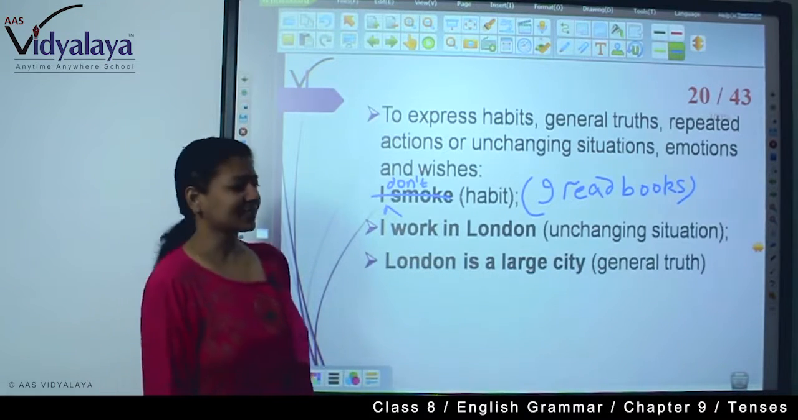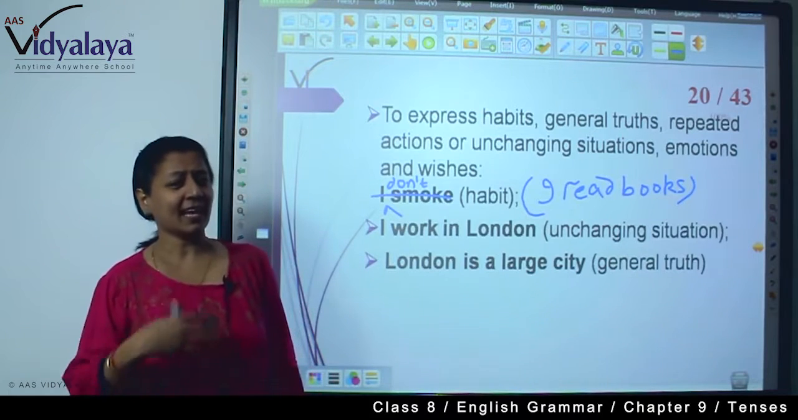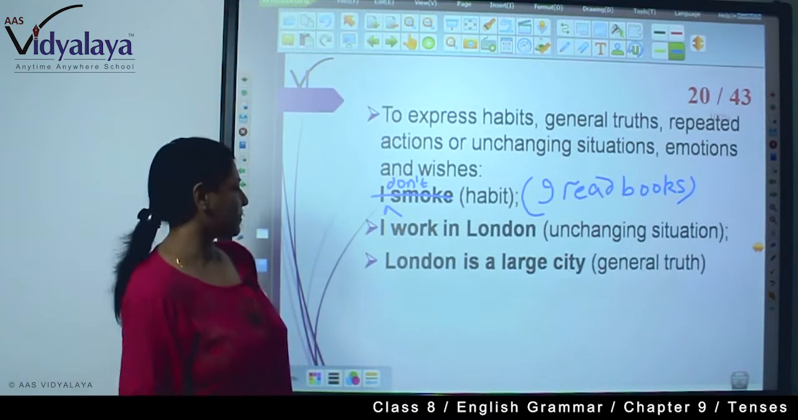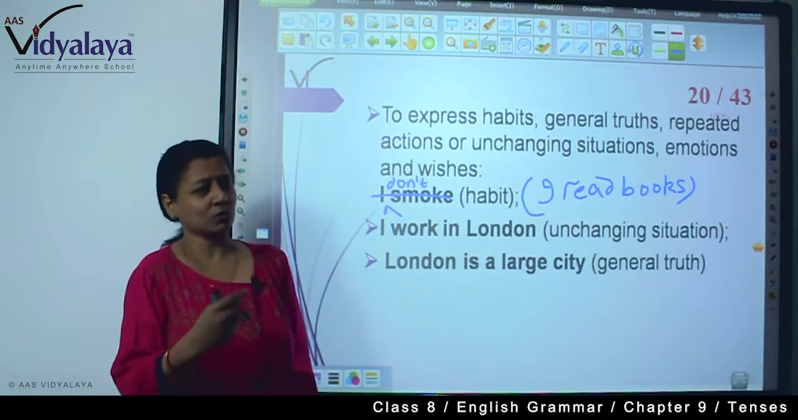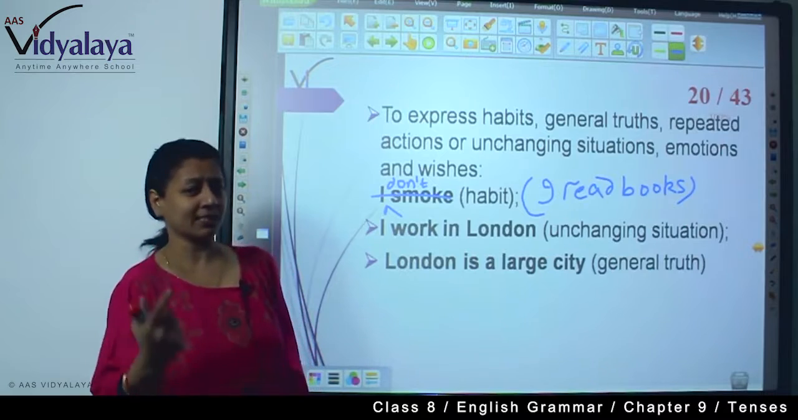I work in London. This is an unchanging situation that I am writing in simple present. London is a large city. This is a general truth. So we are writing in a simple present form.